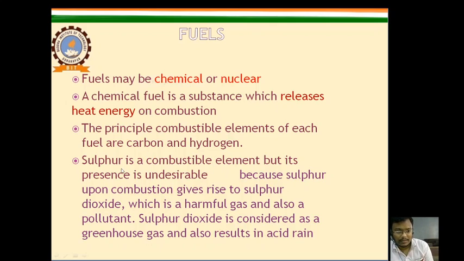Now next, sulfur is a combustible element, but its presence is undesirable because sulfur upon combustion gives rise to sulfur dioxide, which is a harmful gas and also a pollutant. Sulfur dioxide is considered a greenhouse gas and also results in acid rain.